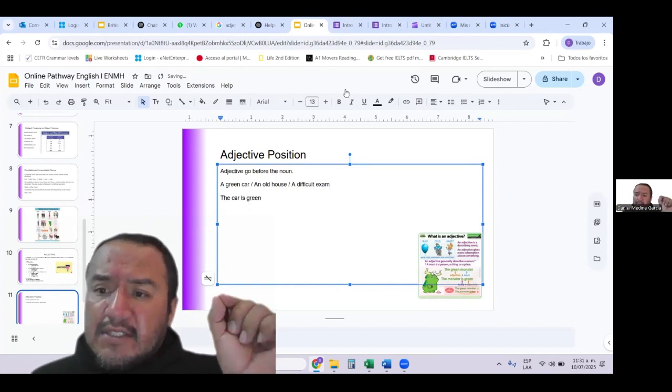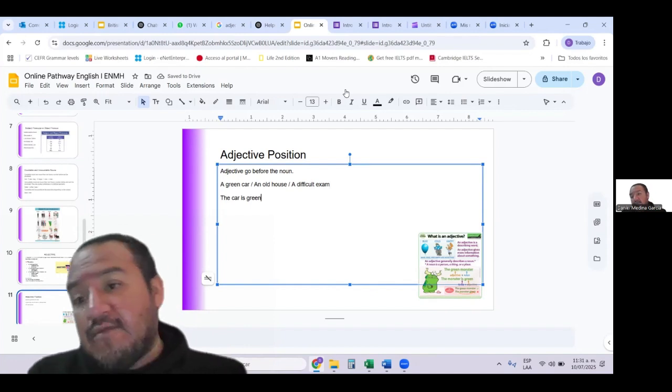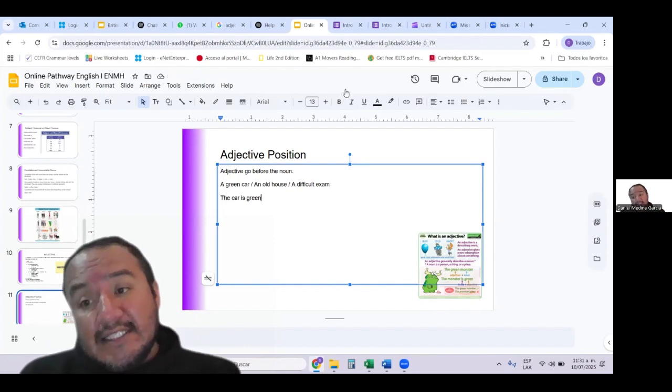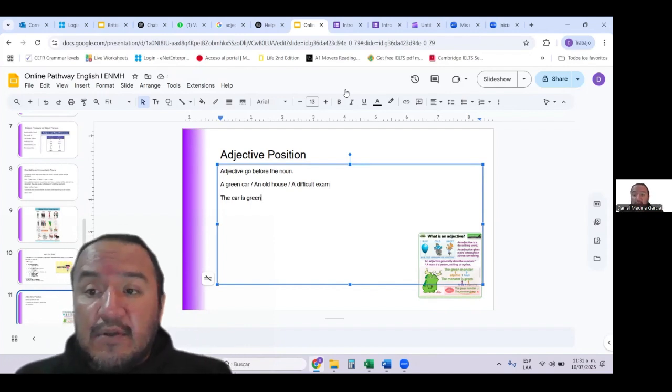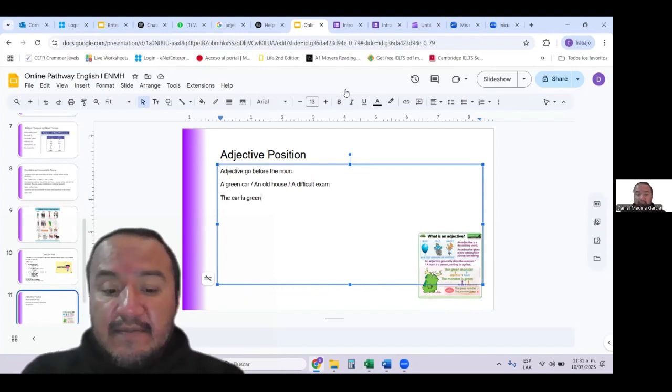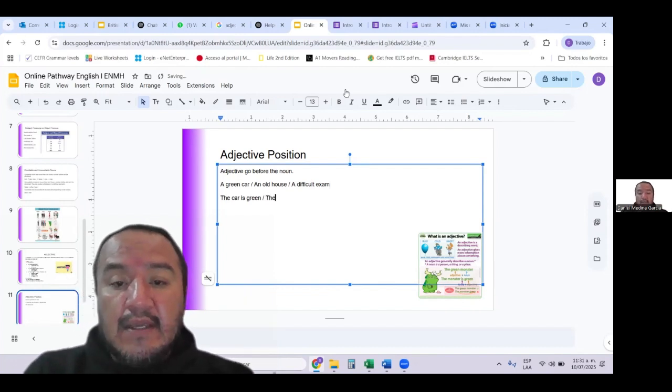Why do I change it? Because the verb is giving me the characteristic. In this case, the verb to be defines ser o estar. So it's talking to me about how that car is. So I say the car is green, the house is old, and my English exam is difficult.